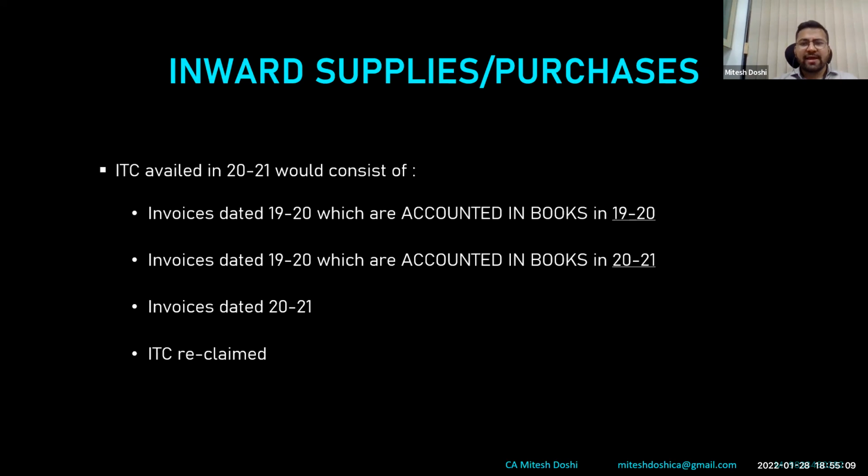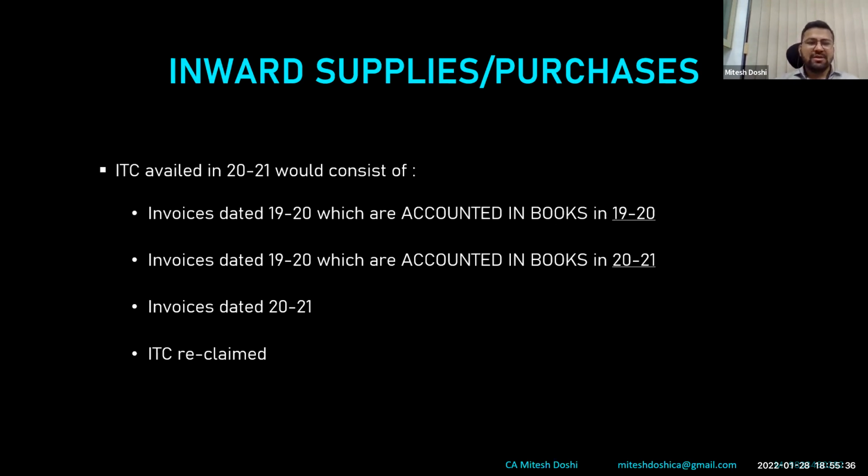They misplace the invoice or something, so the books have been closed by that time, especially in corporate companies. The books have been closed in a month or 2 months, so after that they cannot account it. So this has been accounted in 2021 as a prior period item, or I actually don't know how they disclose it in books of accounts. I am not that good at audit. So if that is the case, what is the possibility of how it is to be disclosed? I have taken both examples.